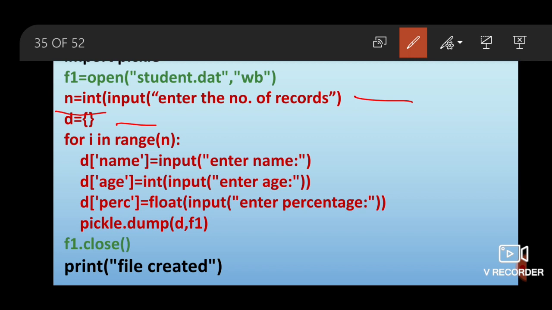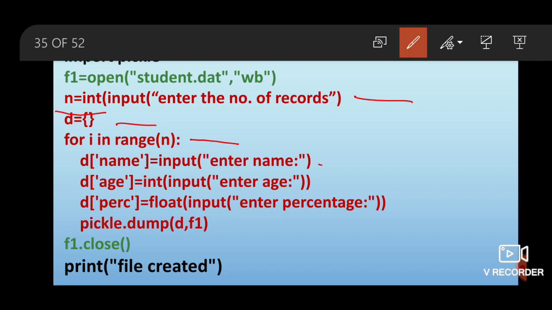Okay, so see I am running the loop from for i in range(n). So, this loop, suppose the value for n is 4, will run from 0 to 3, that means 4 times, and every time an object will be taken, the details of an object will be taken input from user and then stored in dictionary, and then it will be written on the file.